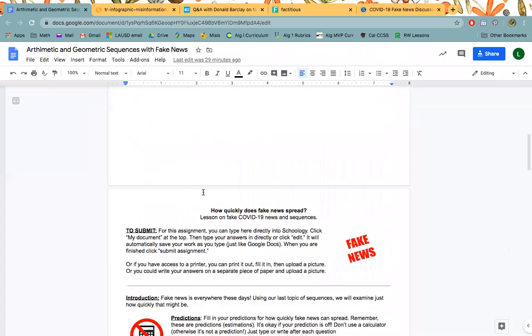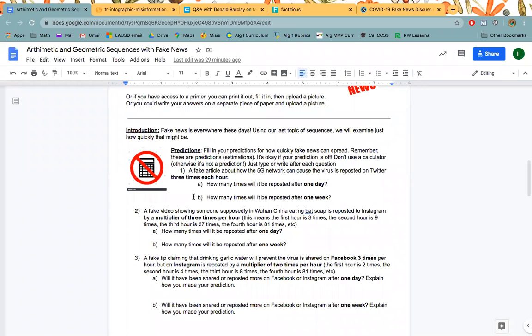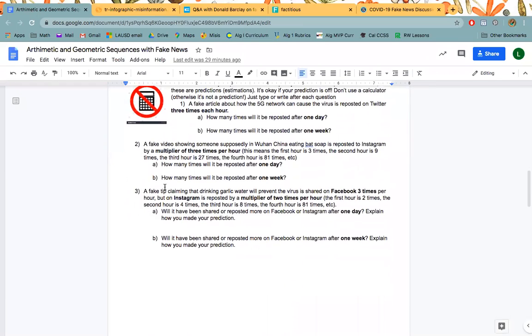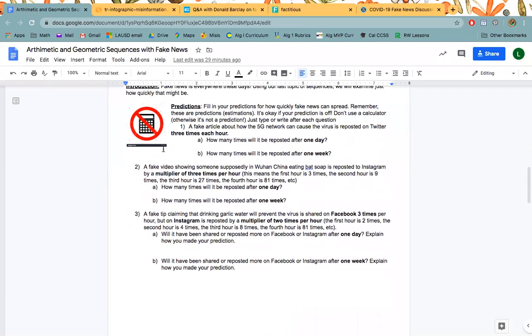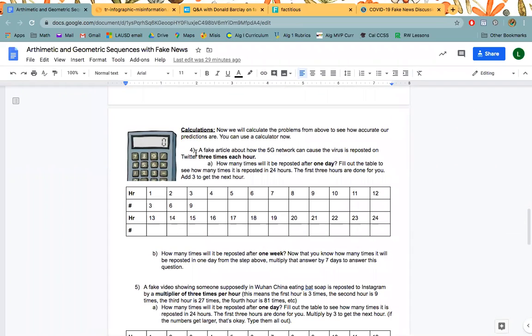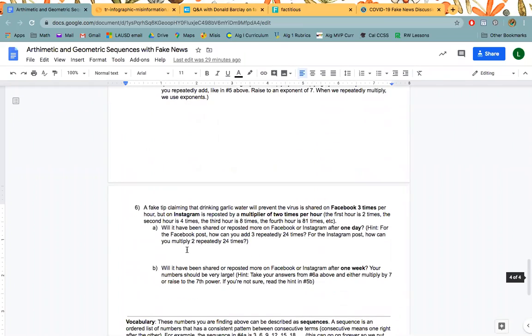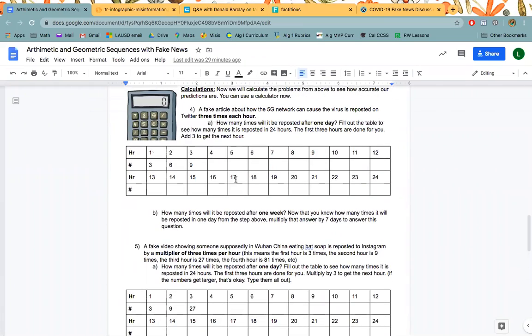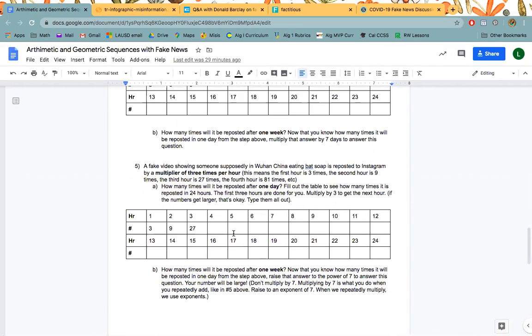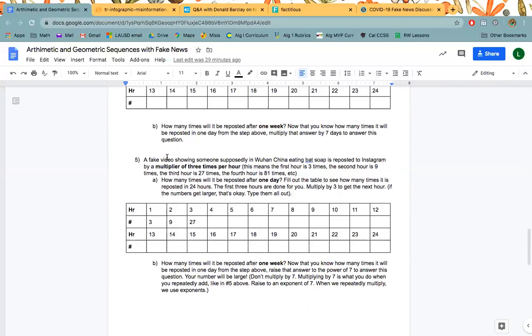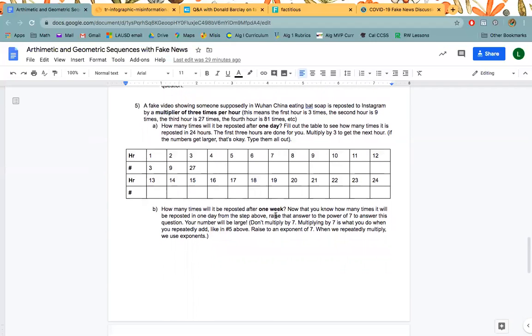And lastly, you're going to complete the math handout here. What you need to do to finish the math handout is 1A, 1B, 2A, 2B, 3A, 3B, and all these are just predictions, so no calculator, so it's okay if you're wrong. And then 4A, 4B, 5A, 5B, 6A, 6B, and these you can use a calculator for. You should get accurate answers here. And it may surprise you, for some of these, you may think that, oh, this fake video is being reposted at a multiplier of 3 times per hour, and you want to know how many times it's reposted after 1 week. You're actually going to get a pretty large number. It's actually pretty shocking how quickly it can spread.